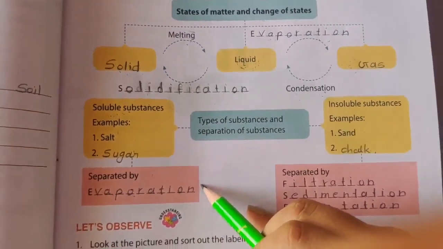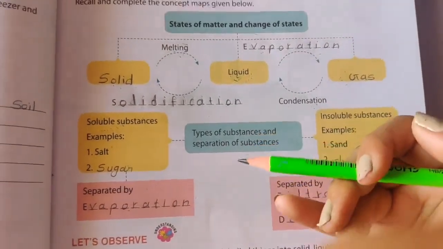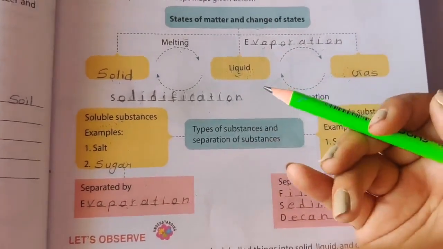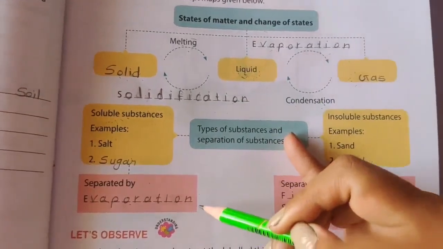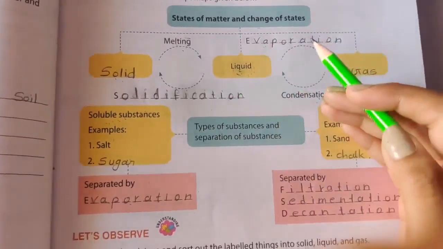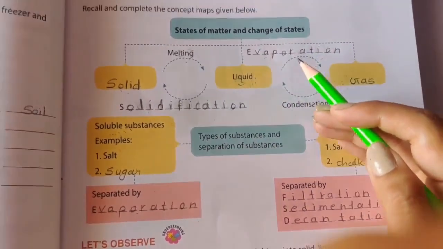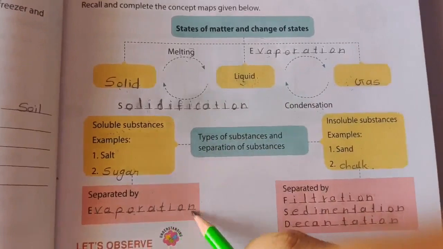In this, what is the evaporation process? When we give heat to the liquid, right? कोई भी liquid को जब हम heat देते हैं, then the liquid turns into gas. Now this process is called evaporation. So इसी तरह से अगर हमें soluble substances को separate करना है, right? Then which process will we follow? We will follow the evaporation process.